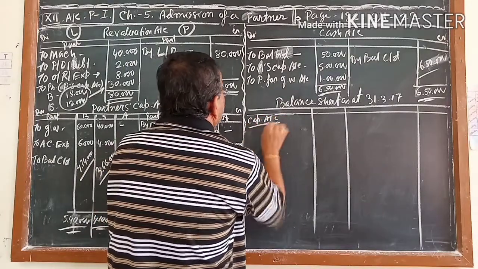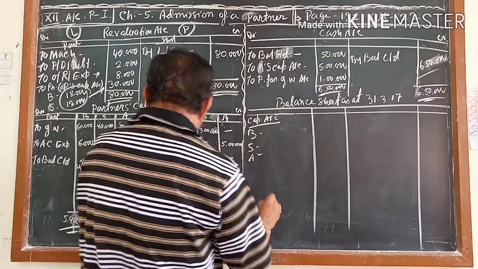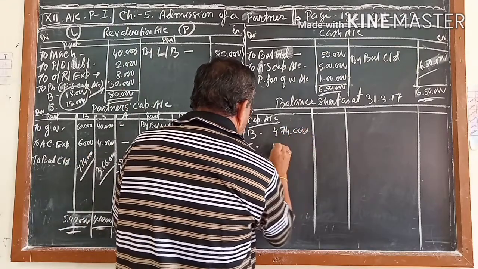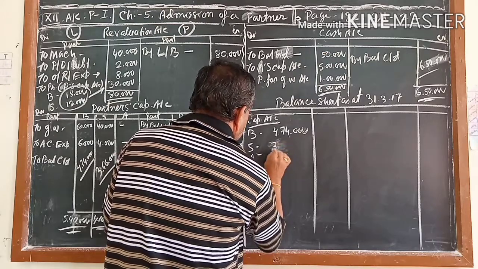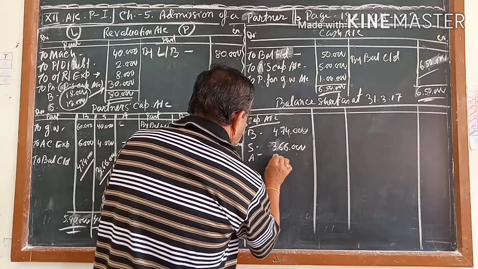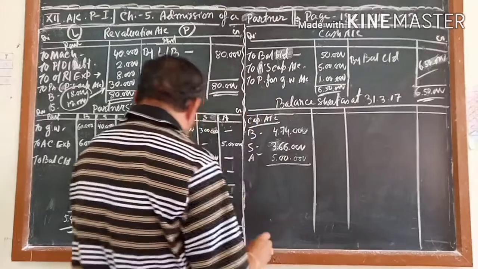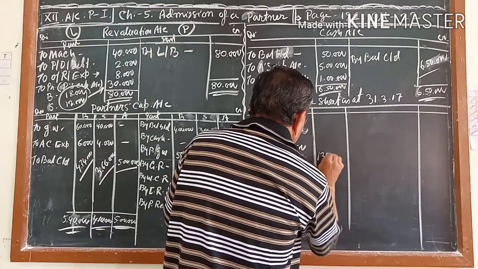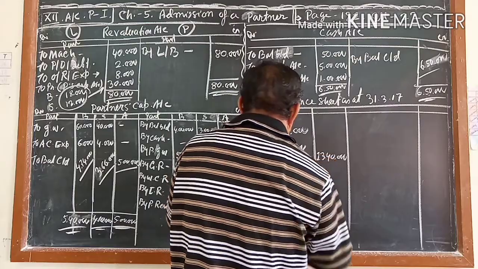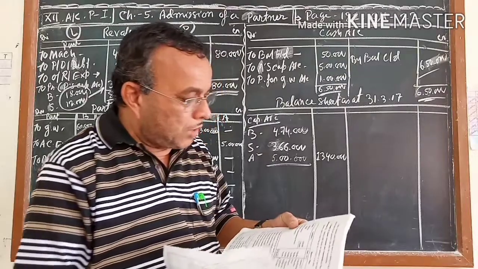Capital accounts of 3 persons, that is B, S and A. B, S and A comes to 474. It is given 474, 366, and how much is coming for the next one? It's coming 5. If you add it, you will get 1340. 13,40,000 is the balance. Next, according to your old balance sheet, you are getting general reserve, I will not write it.